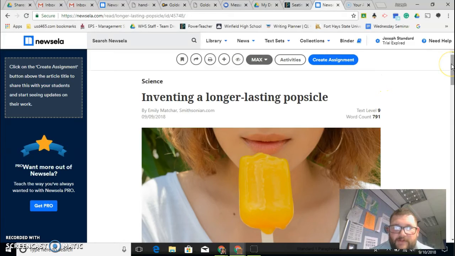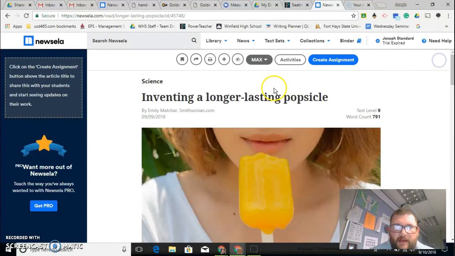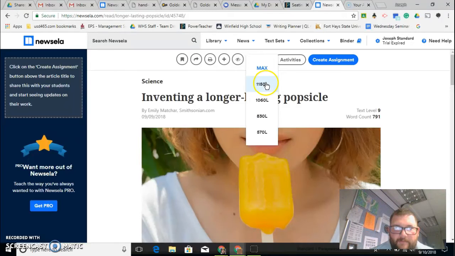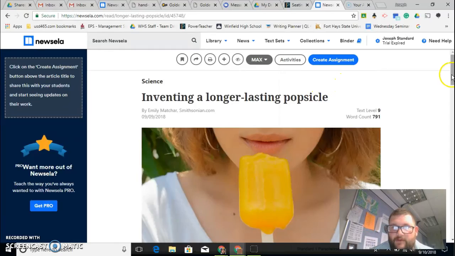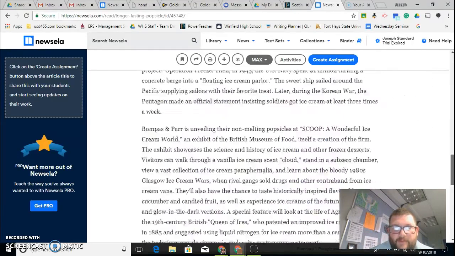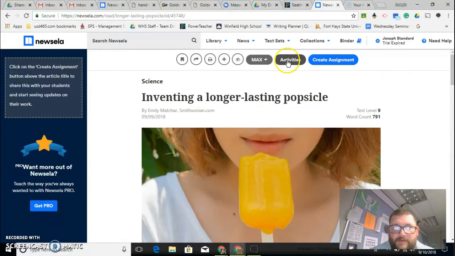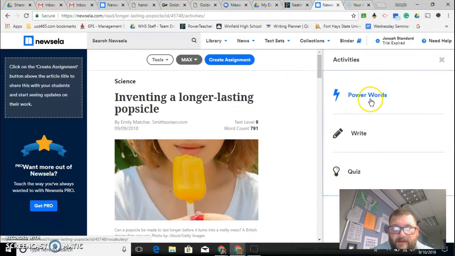What is special about this is that if the reading becomes really difficult, you can change the lexicon on it, meaning it'll change the level of the reading. I want you to read the article, any article that you choose, and then click right up here on activities. There are power words, write, and quiz. I want you to work on all three of those if they're there.